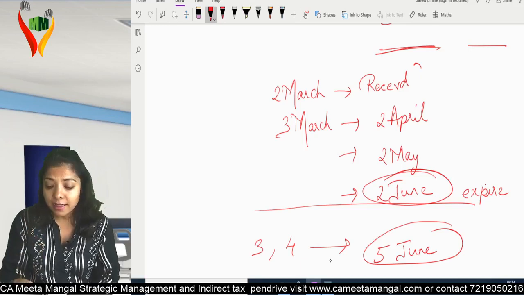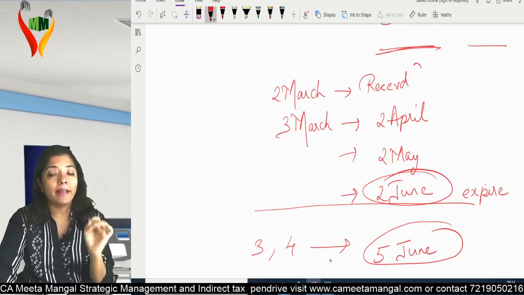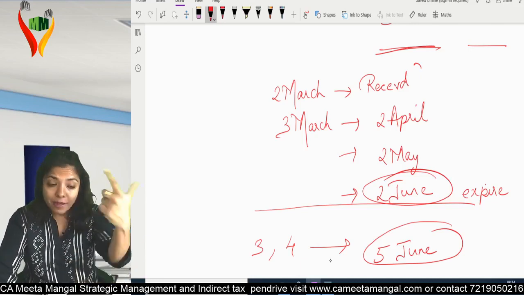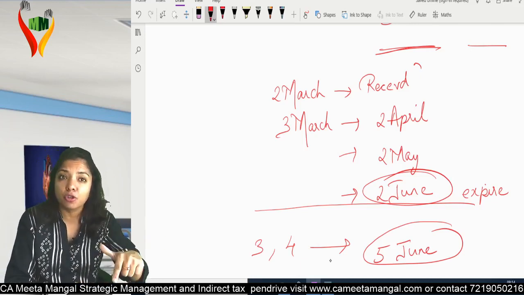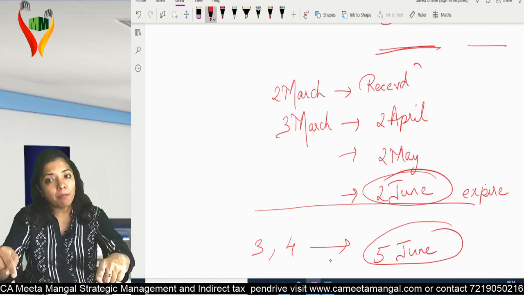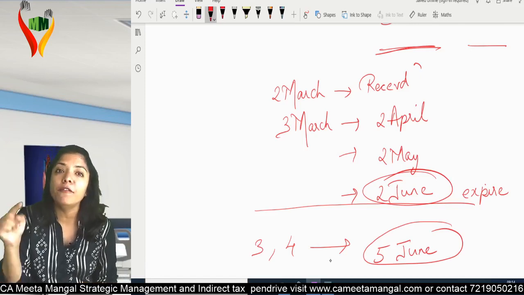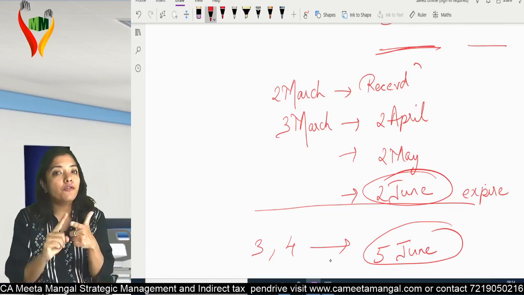I hope you're with me. That means my third month expired on 2nd June. From the next day, from 3rd June till the date I got the refund amount. I got the refund amount on 5th June. That means 3rd, 4th, 5th.